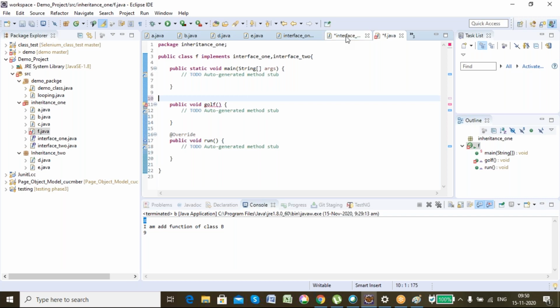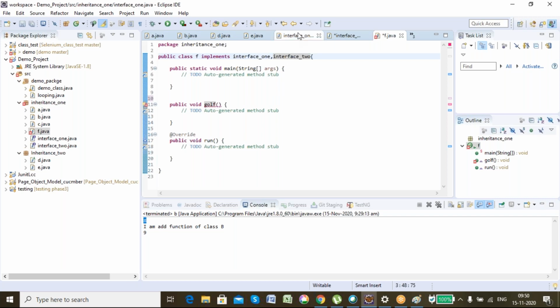Can you show again how you implemented multiple inheritance using the keyword implements? Here I have used the word implements, and I have defined both interfaces which I need to inherit.